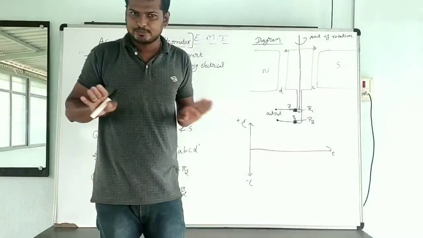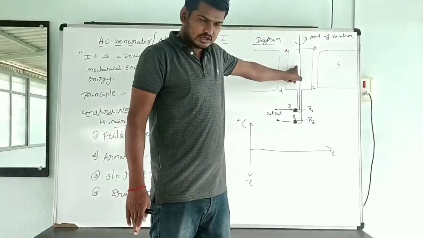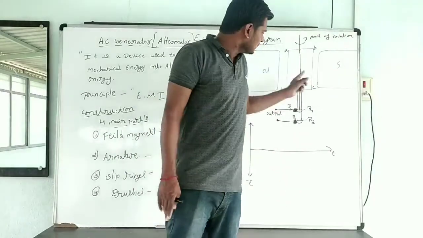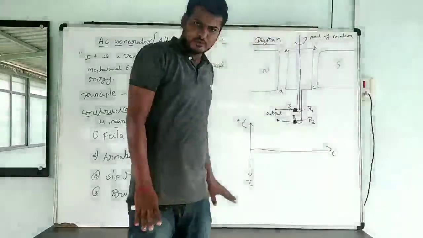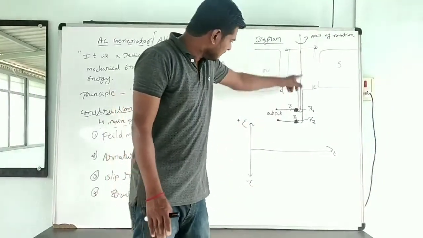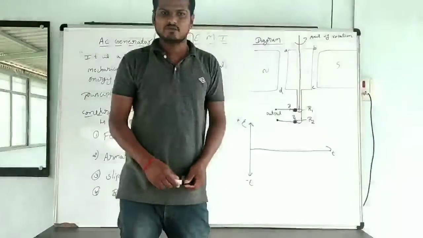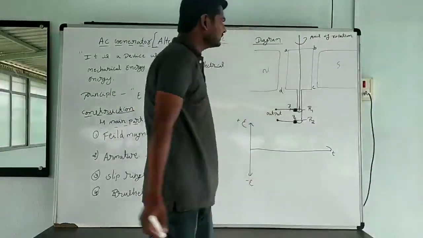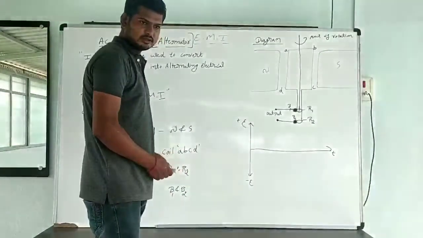The working will be simple. When the coil rotates, what will happen? The flux is going to change. When the flux changes, the EMF is going to be induced. Already we know, when the EMF is induced, the induced current is going to flow through the circuit. It is called as what? Working of the AC generator.